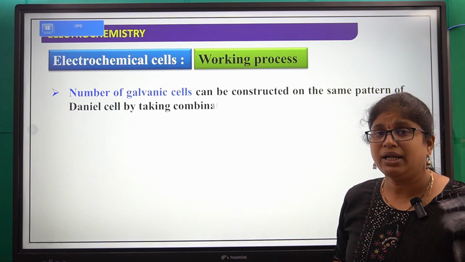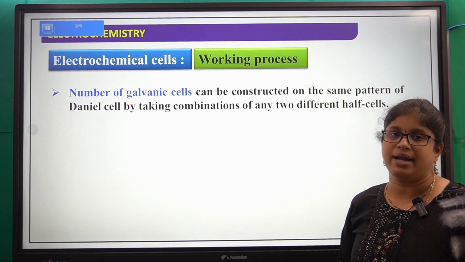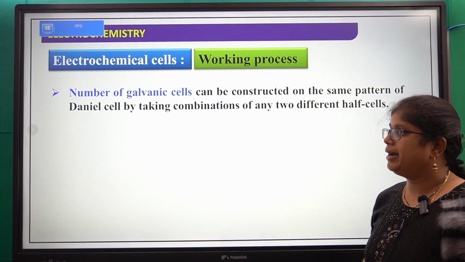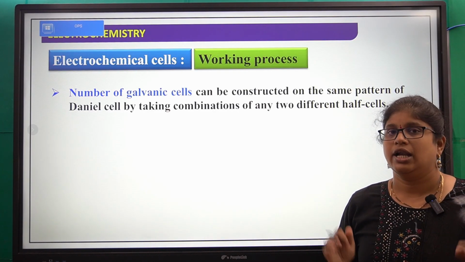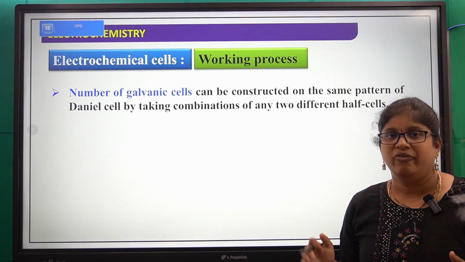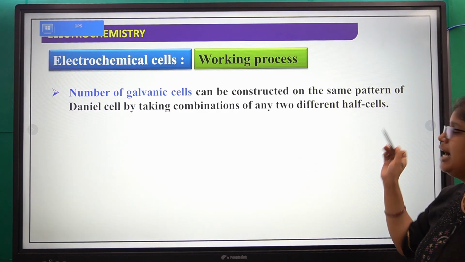Next, number of galvanic cells can be constructed on the same pattern of Daniell cell by taking combinations of any two different half cells, not only zinc and copper. We can combine any two different half cells.